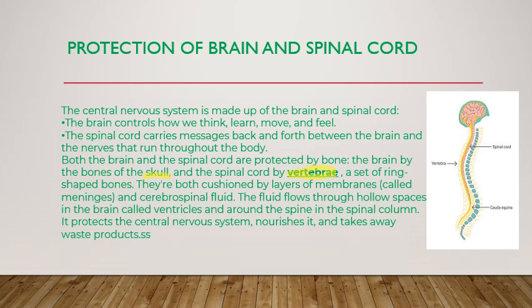They are both cushioned by layers of membranes called meninges and cerebrospinal fluid. You can see, have a look at this spinal cord. The fluid flows through the hollow spaces in the brain called ventricles and around the spine in the spinal column. It protects the central nervous system, nourishes it and takes away waste products. So this is regarding the protection of the brain as well as the spinal cord. I hope you got it. Till now I explained about the brain and its function and different concepts.